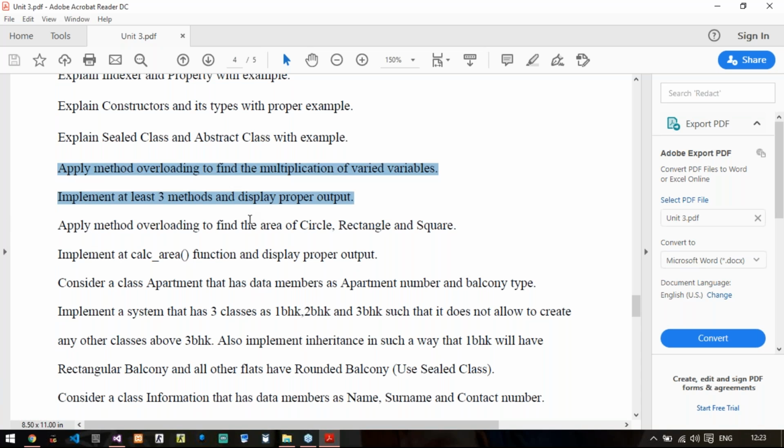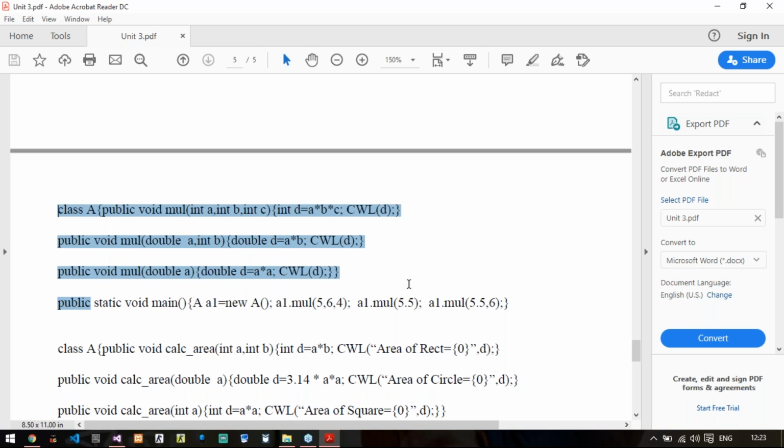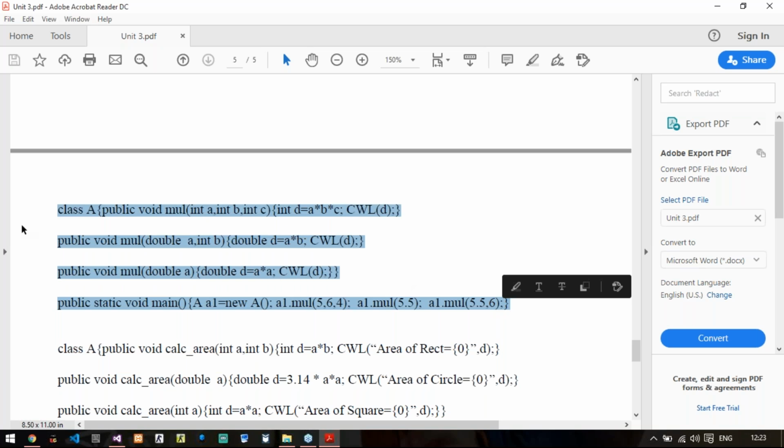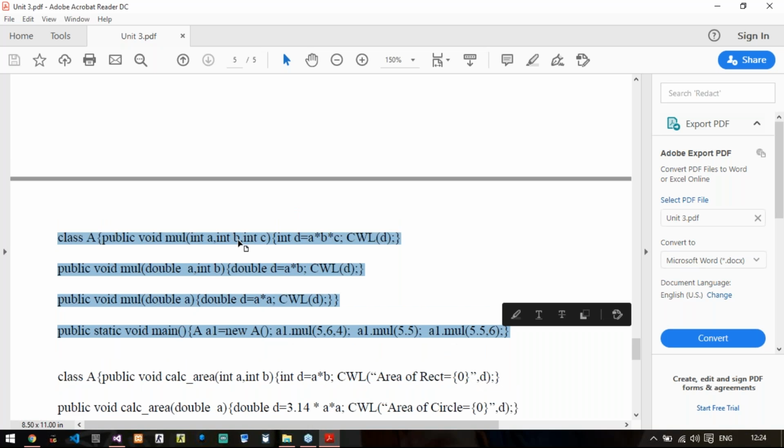Let us say this is the class. public void multi with integer A, B, C, then public void multi with double A, integer B and double A, and I've called these methods using the main function. This is what you have to write for 8 marks or 6 marks.